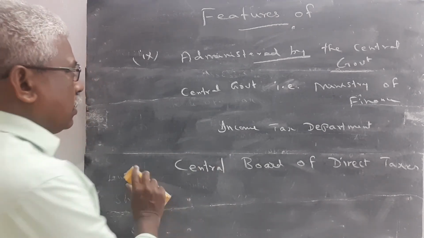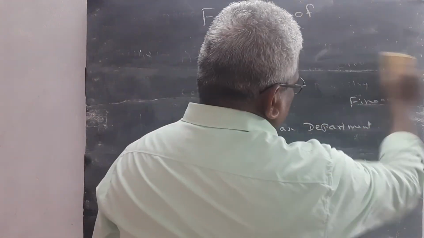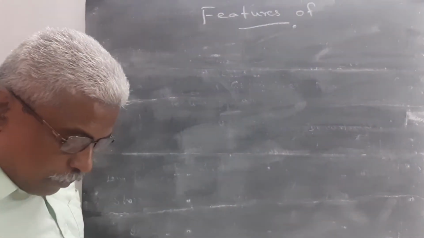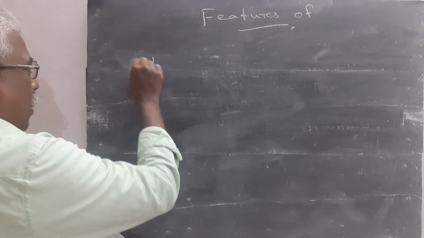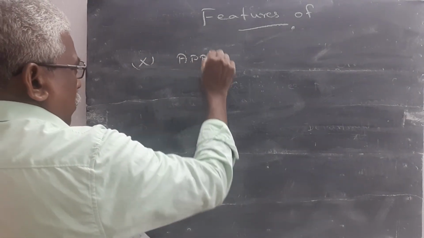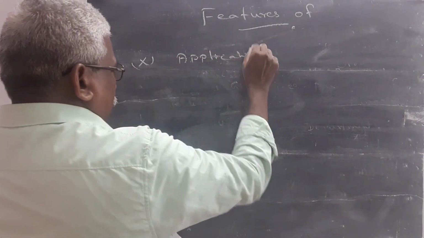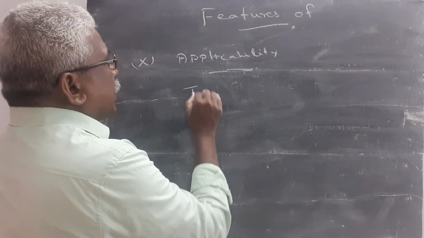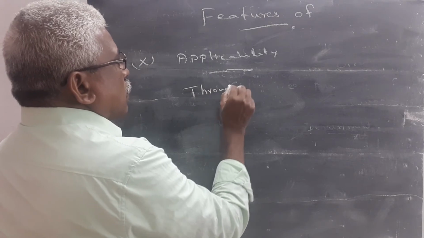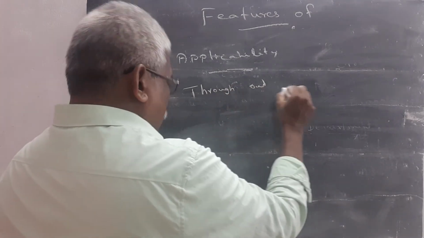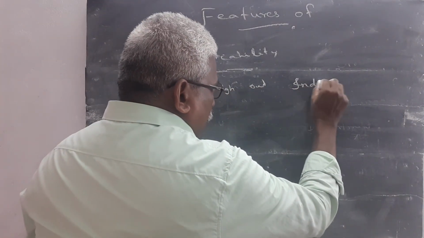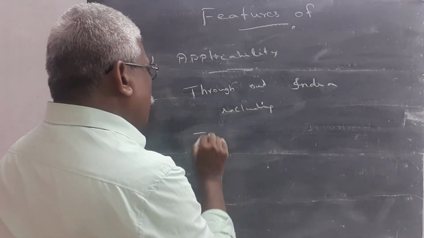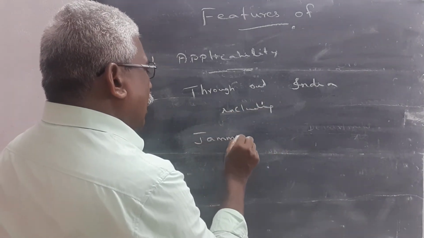One more point, the tax's applicability. The income tax is applicable throughout India, including Jammu and Kashmir.